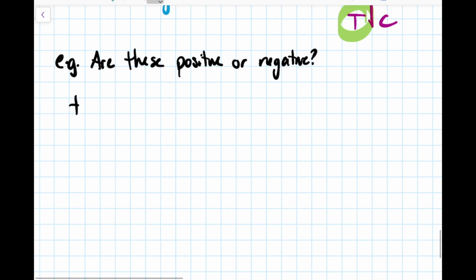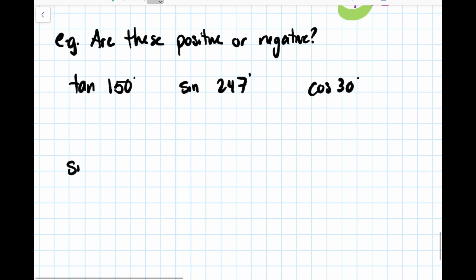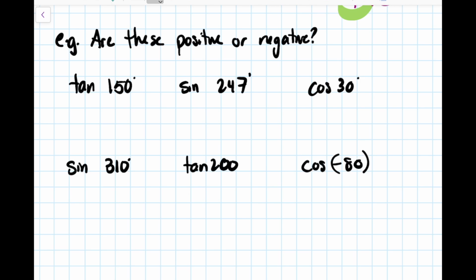So if we do tangent of 150, sine of 247, cosine of 30, sine of 310, tangent of 200, and cosine of negative 80. Right, so there's a whole bunch of ratios for us. And so we're just going to go through them one at a time.